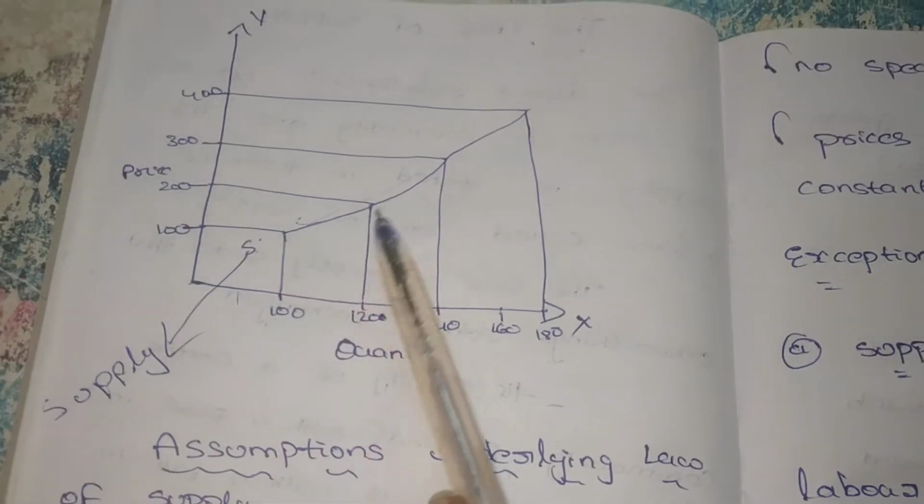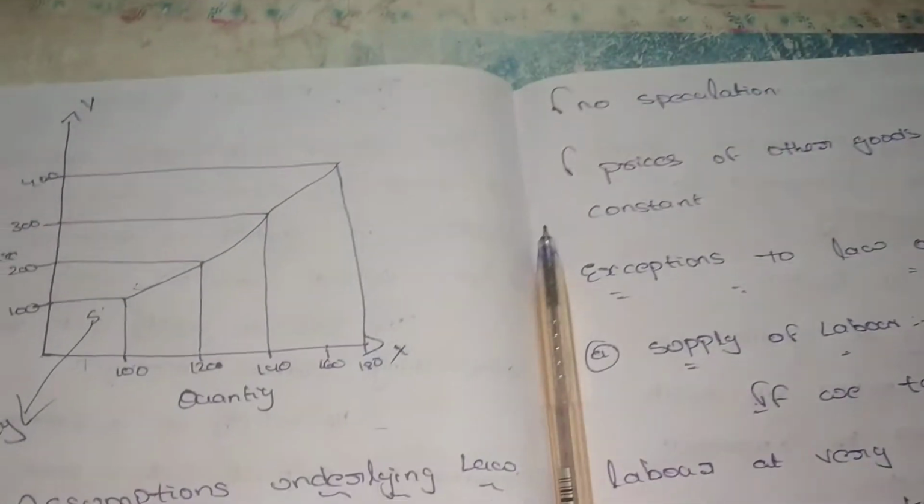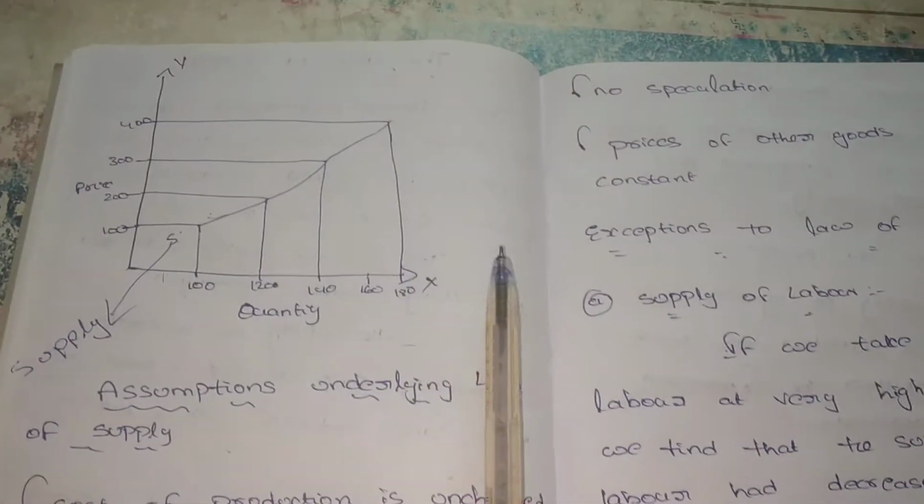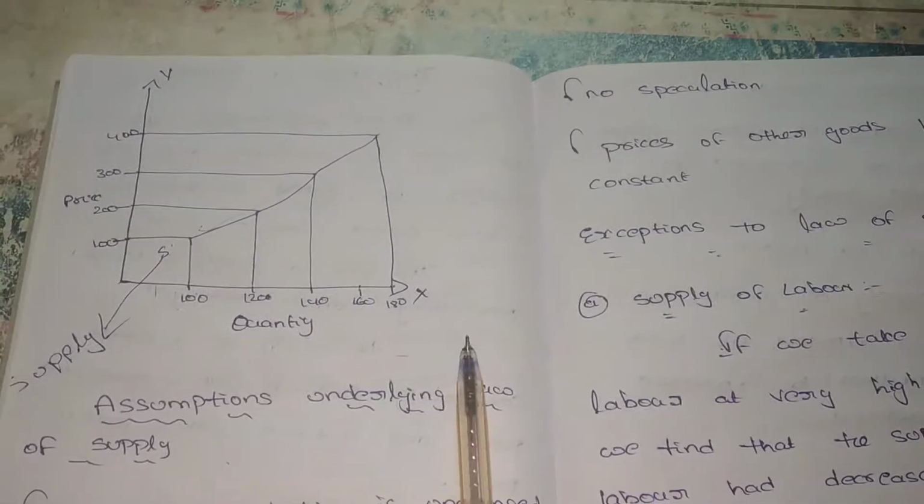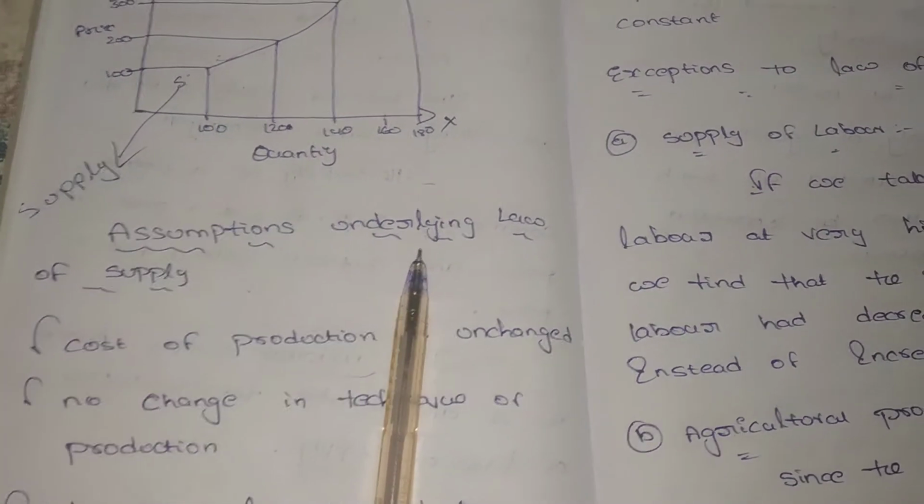The supply is increased while increasing the price. I hope you understand. There is a direct relationship between the supply and its price. We can say it is the law of supply. But in this law of supply, there are assumptions. Let's see, what are the assumptions underlying the law of supply?